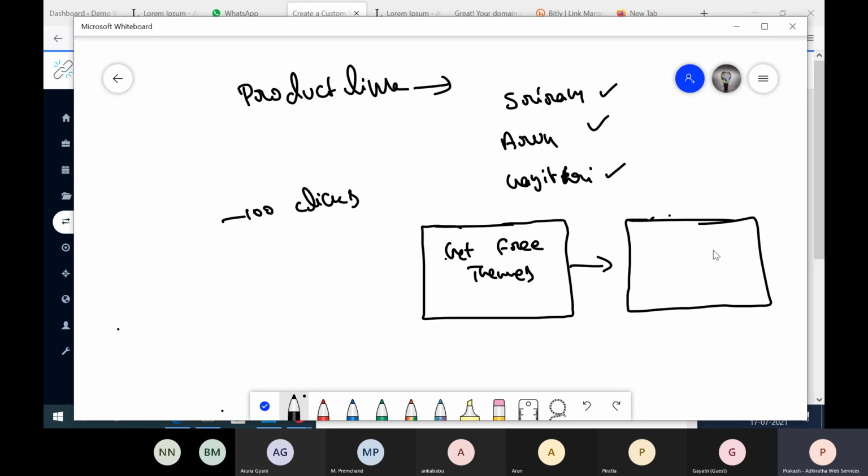Maybe that will stay for say 5 to 10 seconds. Okay, I have to see that page, or else in that page I can keep one small button to click on. Then at that time it actually opens the actual page. Right. So that means get free themes, I'm clicking on it.